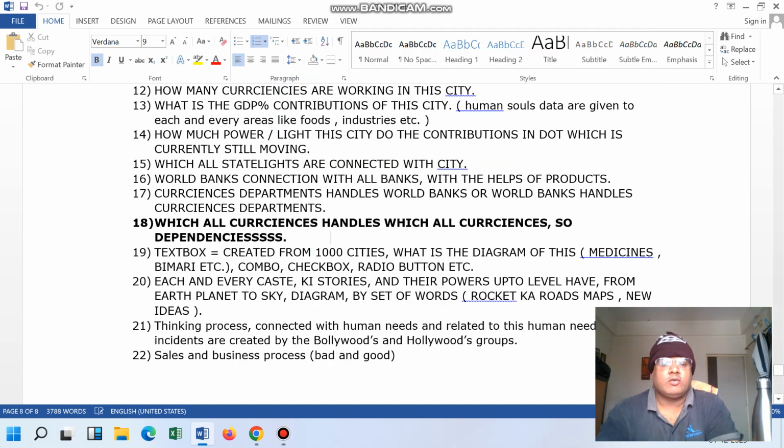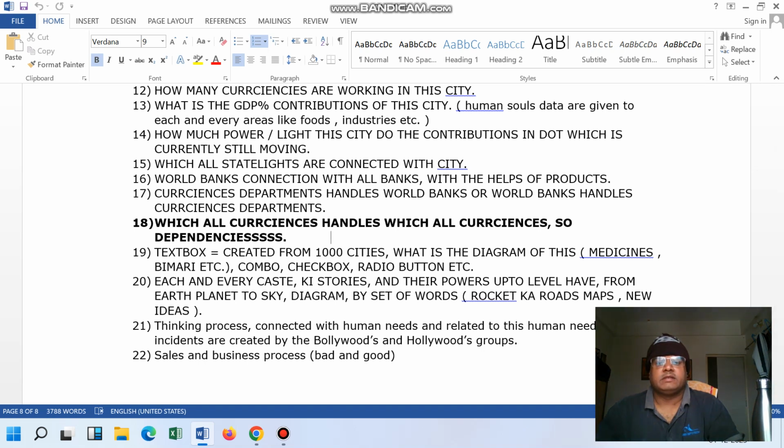So here the topic is currency. In currency, the topic is how currencies are dependent. Each and every currency is dependent on each other. In this we are discussing the tomato and the potato energy, how the tomato and potato energy created 3 lakh planets, and how each and every user story, for example each and every human story, was generated.